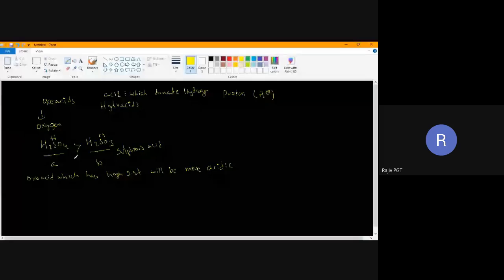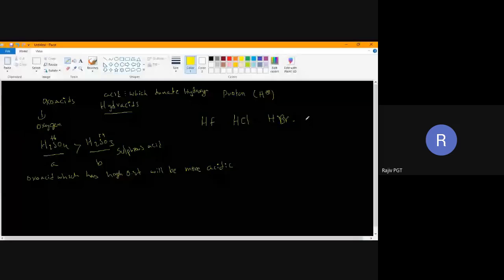Next, we will study hydroacids. Examples of hydroacids are HCl, HBr, HF, HI. You are very familiar with HCl, hydrochloric acid.